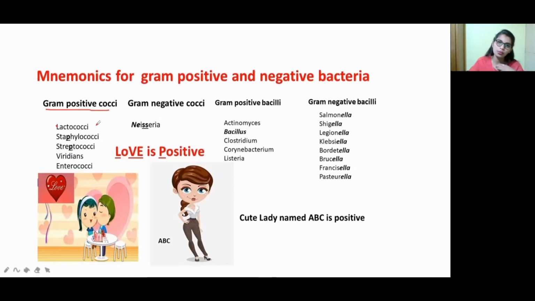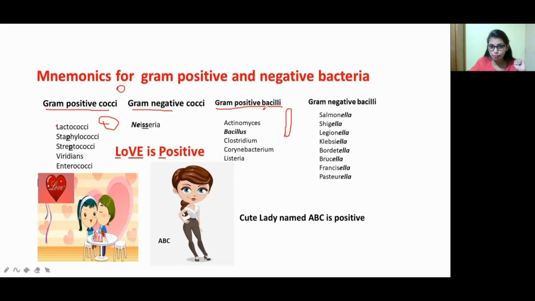Okay. So now come to the gram negative cocci. You can just remember Neisseria, the double S is present, so that comes under gram negative cocci. So now come to the gram positive bacilli. First of all, what are the bacteria which come under gram positive bacilli? This is cocci, meaning round shape, and bacilli means rod shape. So this is called bacilli.